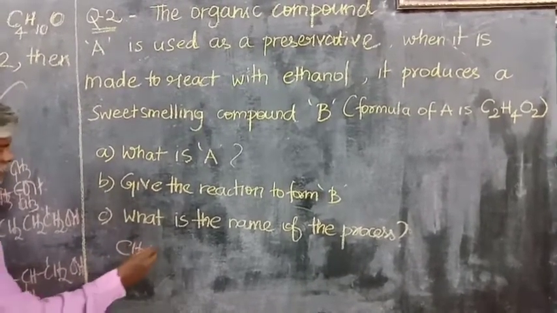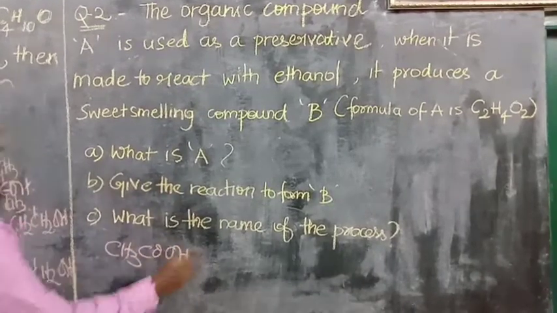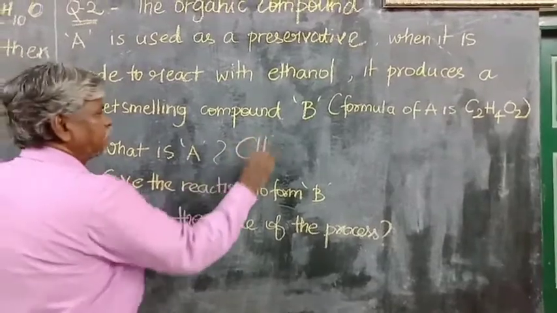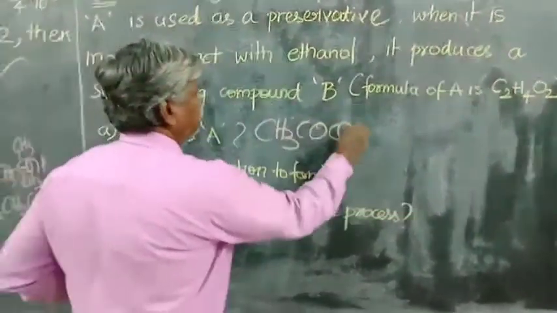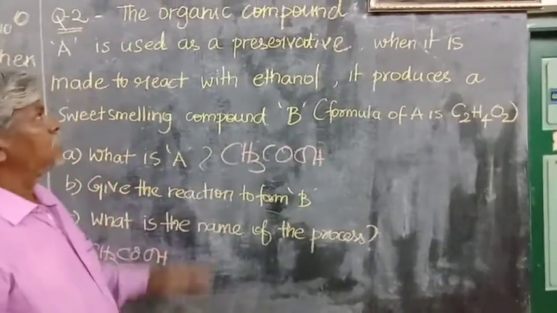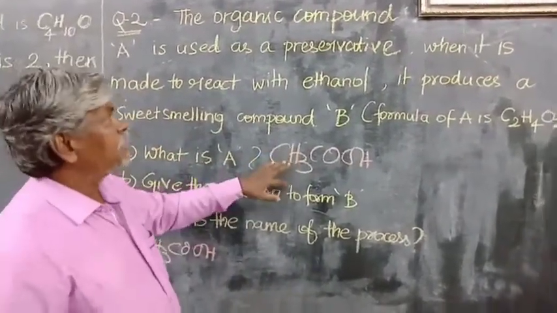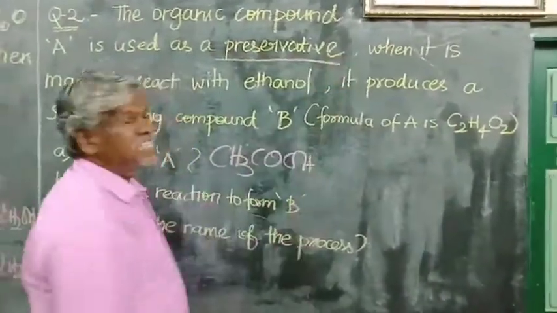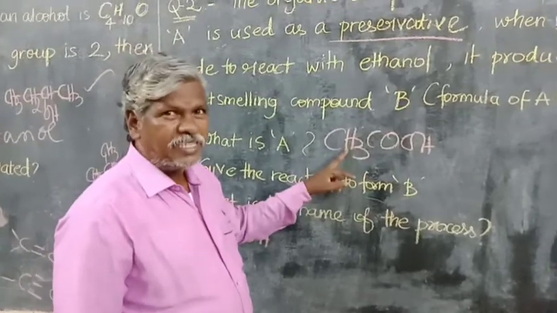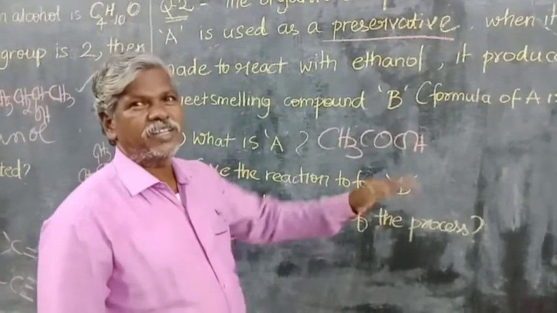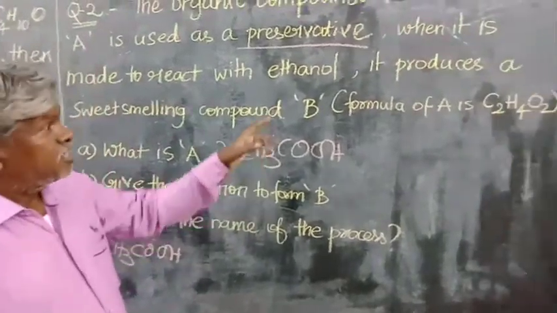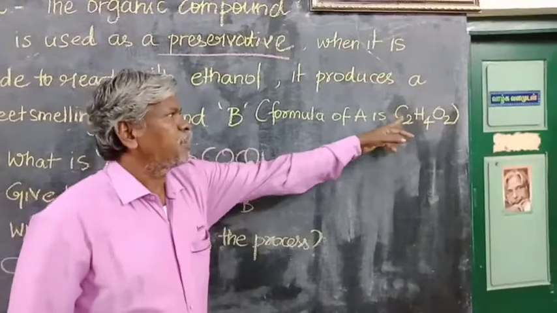This is A, CH3COOH, and this is also called acetic acid. See, the compound A is acetic acid. How do you say that the compound A is acetic acid? Because A is used as a preservative, and this is the acid which is used as a preservative under the name vinegar. This is also called ethanoic acid, and this is also witnessed from this formula.